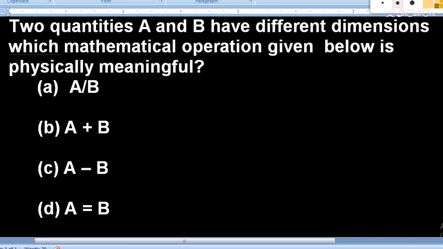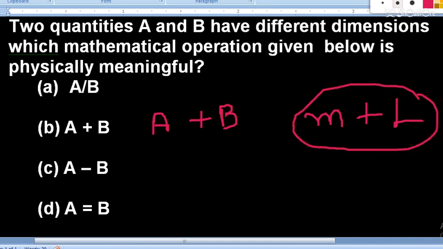Okay, let's solve it. So here you can see A and B have different dimensions. According to the principle of homogeneity, it states that only same dimension physical quantities can be added. So if A and B have different dimensions, let's suppose A is having mass, then 4 mass plus length is not a meaningful thing. So mass plus length cannot be added.